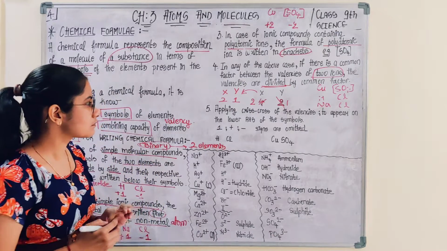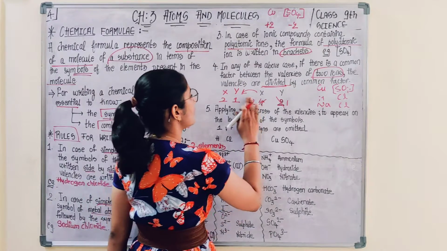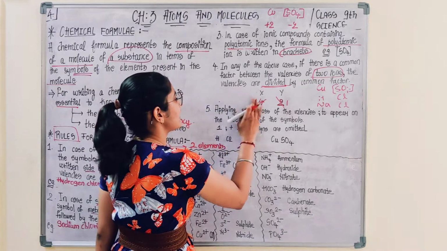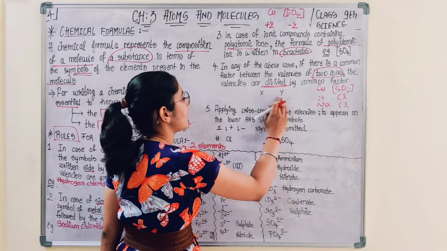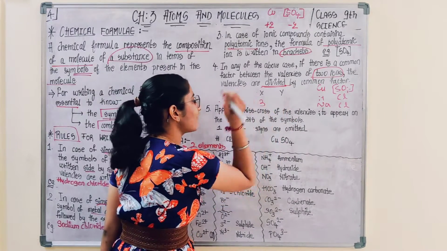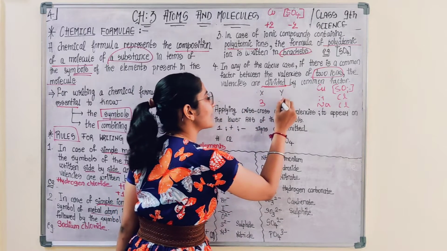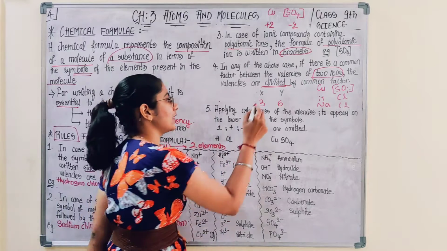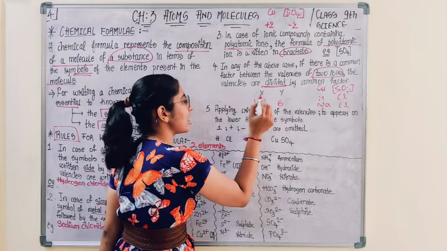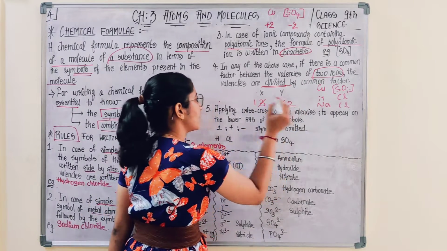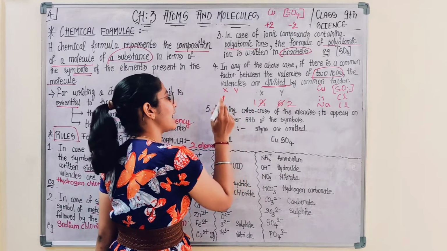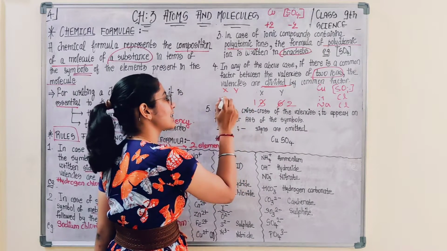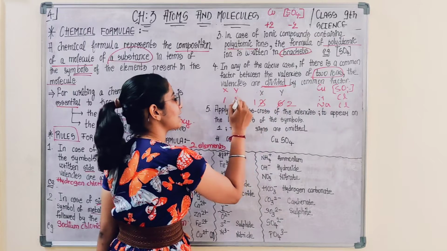Okay. Now, suppose we take another example. Suppose the X element is having valency 3 and the Y element is having valency 6. Then also divide by the common factor: 3 ones are 3, 3 twos are 6. So right now the valency for X is 1 and the valency for Y is 2.